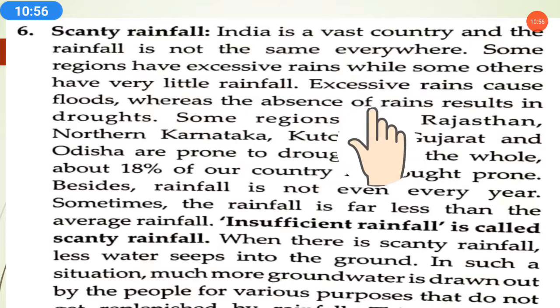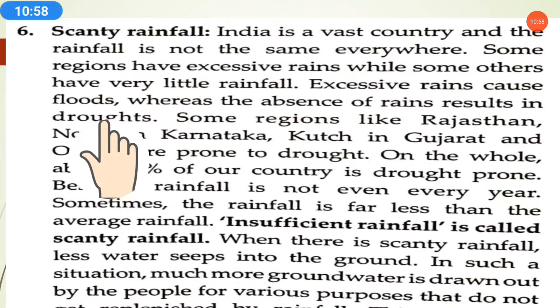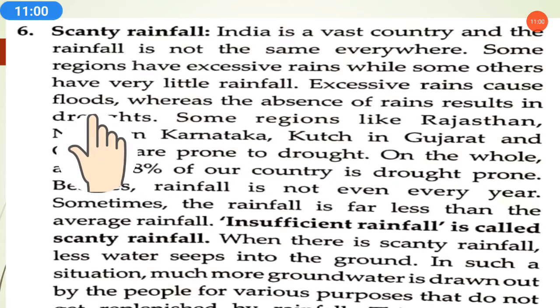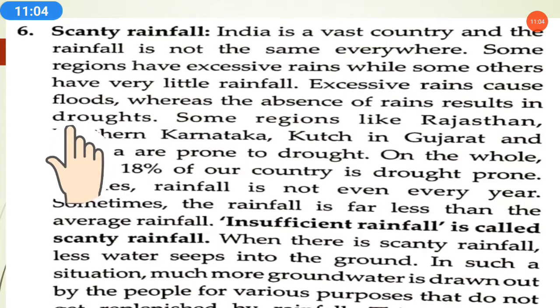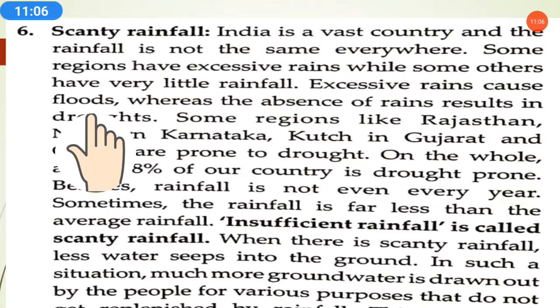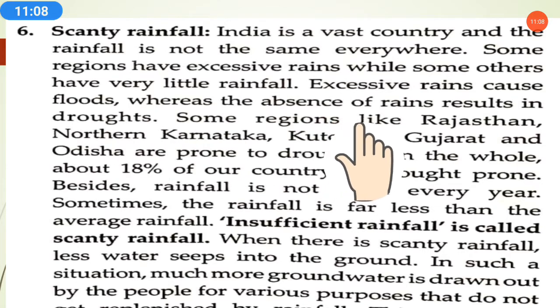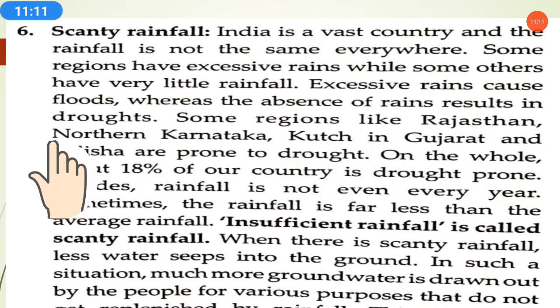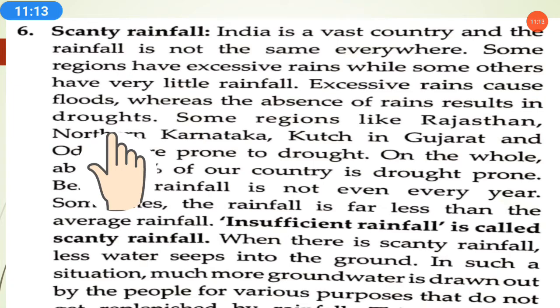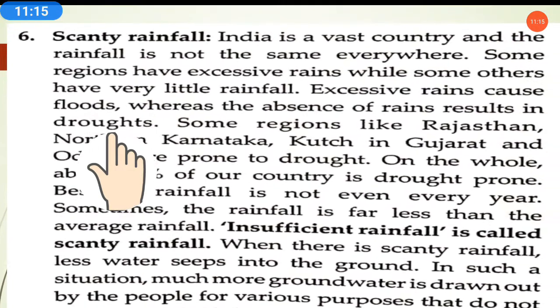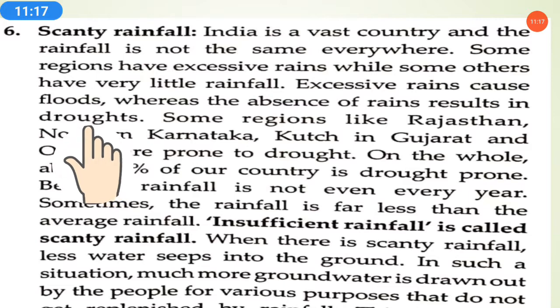Excessive rains cause floods, because all the water will simply run off and collect in an area. Whereas the absence of rains results in drought, and those areas where little rainfall is there can face droughts.